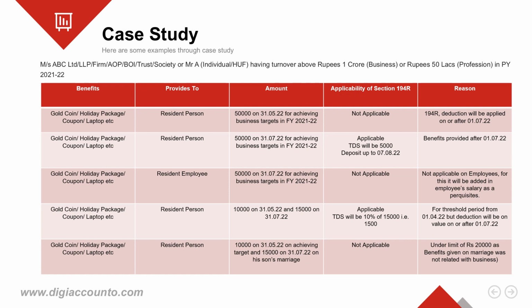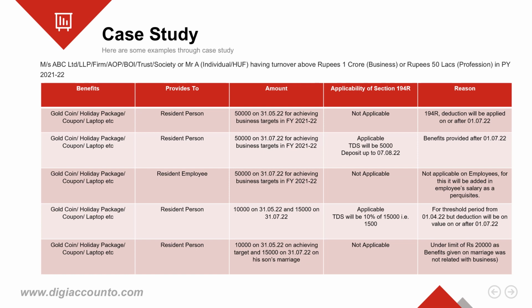Now comes case 2. The person paid a benefit of rupees 50,000 on 31st of July 2022 for achieving business targets to its resident business customer. Will section 194R now be applicable? Yes, the section will definitely be applicable as the benefit was provided after 1st of July 2022 and the threshold of rupees 20,000 has also been crossed.